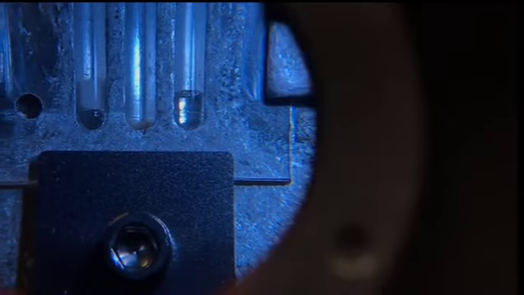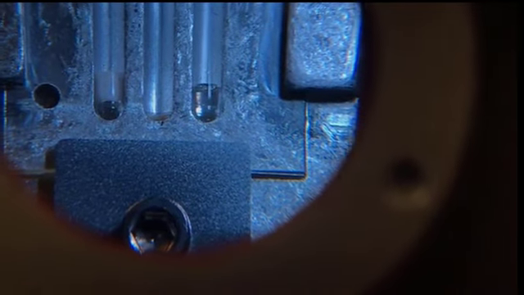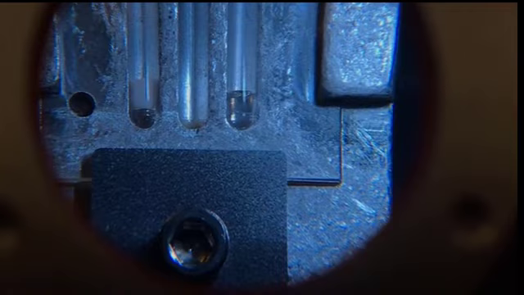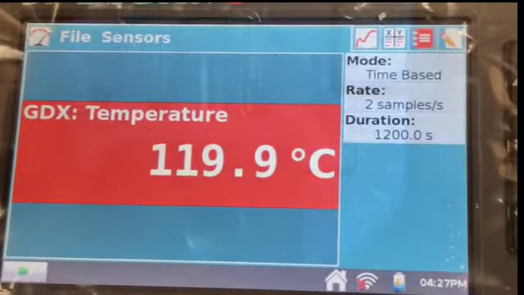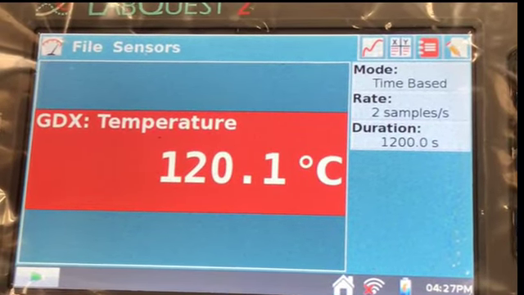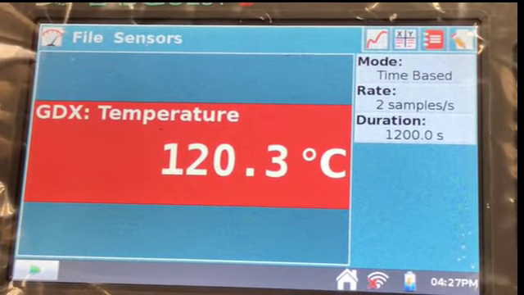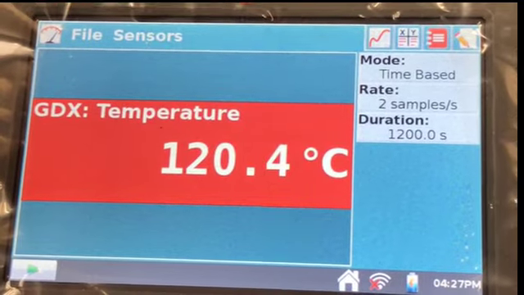Now you can see the sample on the right, which is unknown plus succinimide, is completely melted, and the left-hand side, which is unknown and benzoic acid, has not started. So anytime the unknown and benzoic acid sample should start melting, because we are very close to the range.